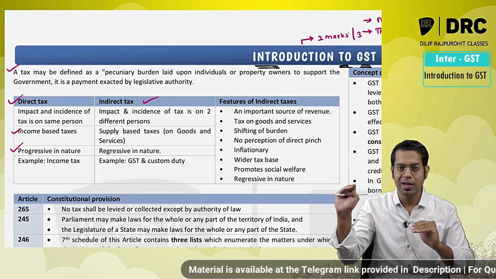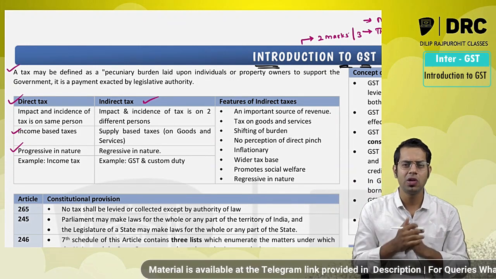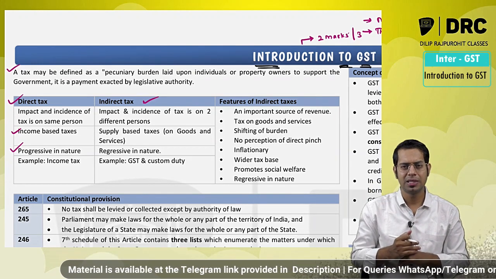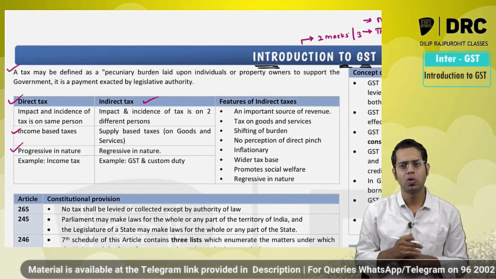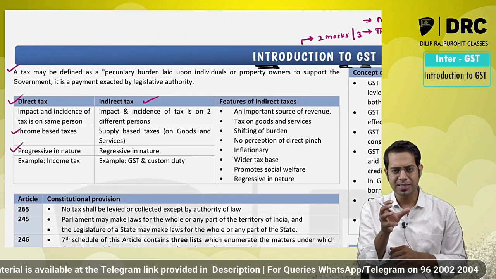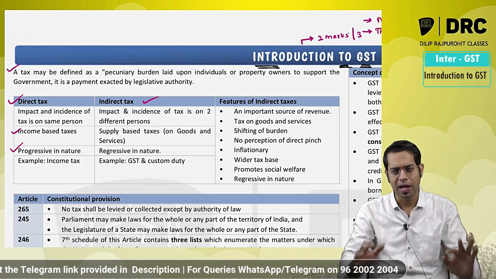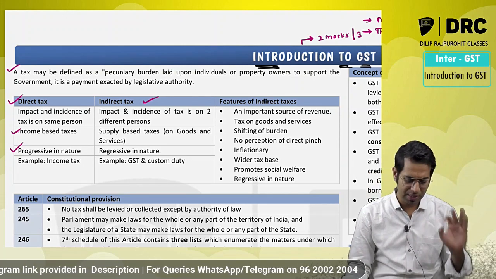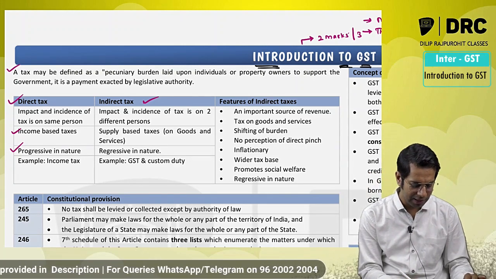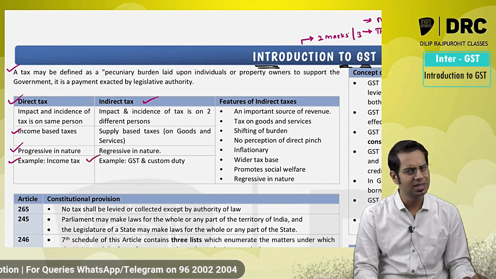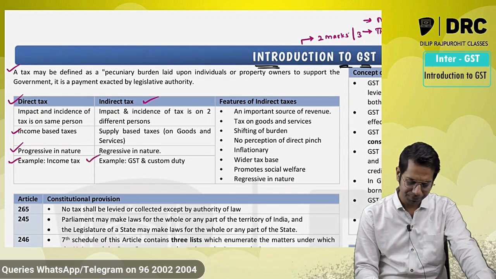But in case of indirect taxes, it is not like that. I don't care whether you are a beggar or you are Mukesh Ambani. Irrespective of your earning capacity, I will collect the same amount of taxes from you. A beggar purchases a Parle-G biscuit, Mukesh Ambani purchases a Parle-G biscuit. The amount of tax which they both have to pay will be the same. An example of direct tax is income tax, and of indirect taxes it is GST and customs.